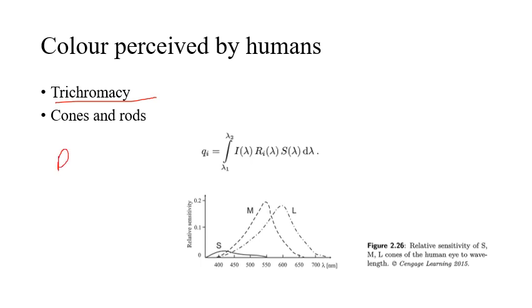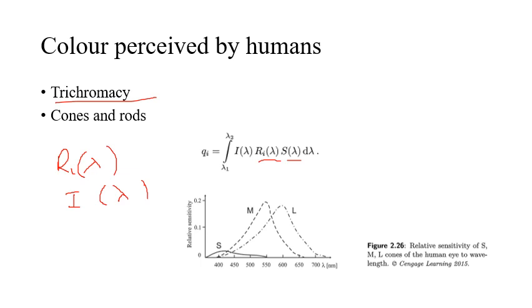Let Ri of lambda be the spectral sensitivity of the sensor, and let I of lambda be the spectral density of the illumination. So Ri of lambda is the spectral sensitivity of the sensor, and I of lambda is the spectral density of illumination. These two properties you have already read.